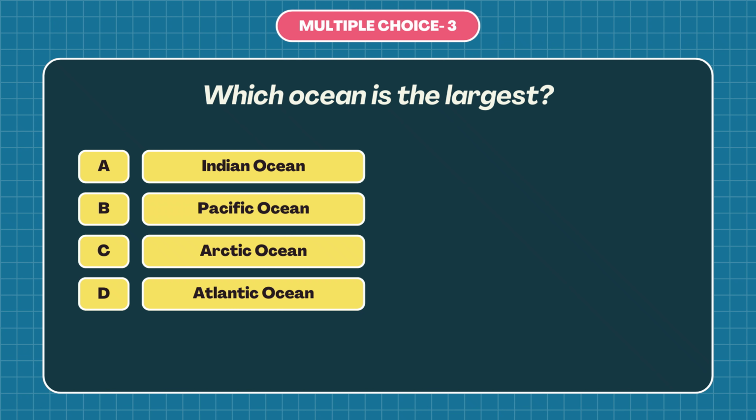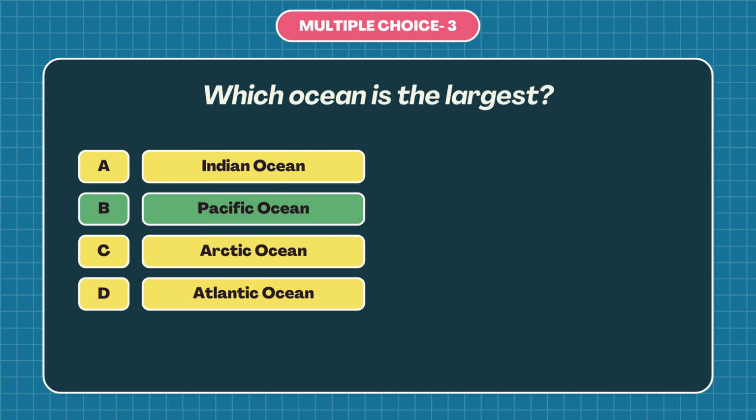Question number 3. Which ocean is the largest? A. Indian Ocean, B. Pacific Ocean, C. Arctic Ocean, or D. Atlantic Ocean? The answer is B. Pacific Ocean. The Pacific Ocean is the largest ocean in the world because it covers more area than any other ocean on Earth. It stretches between Asia, Australia, North America, and South America.